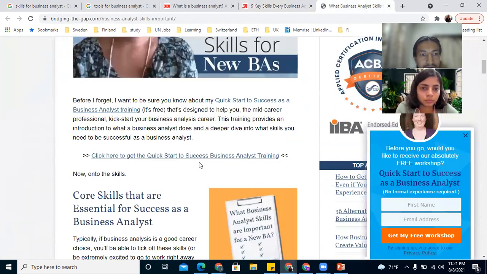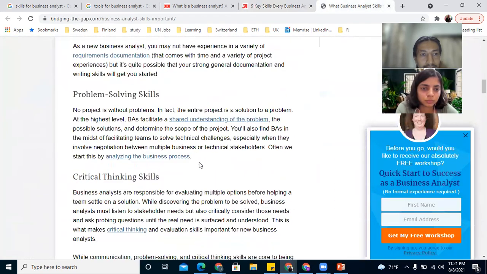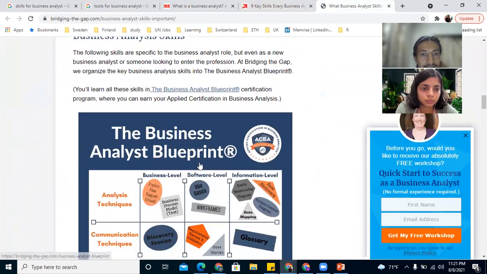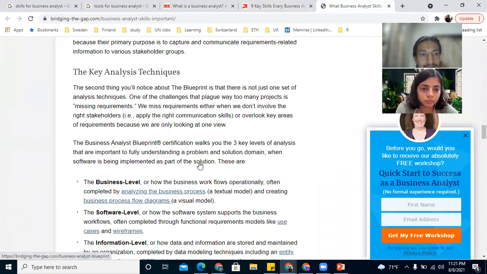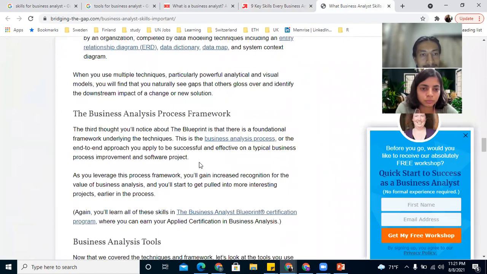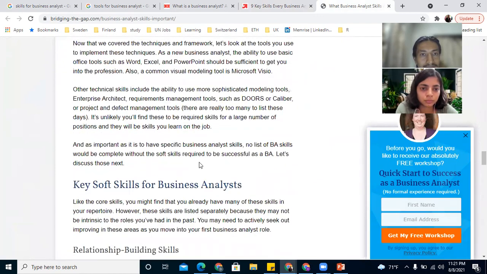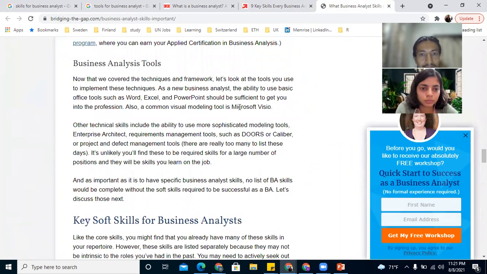Communication, problem solving skills, critical thinking. Microsoft Visio is also one great tool to help you in developing the flow chart and the process flow.